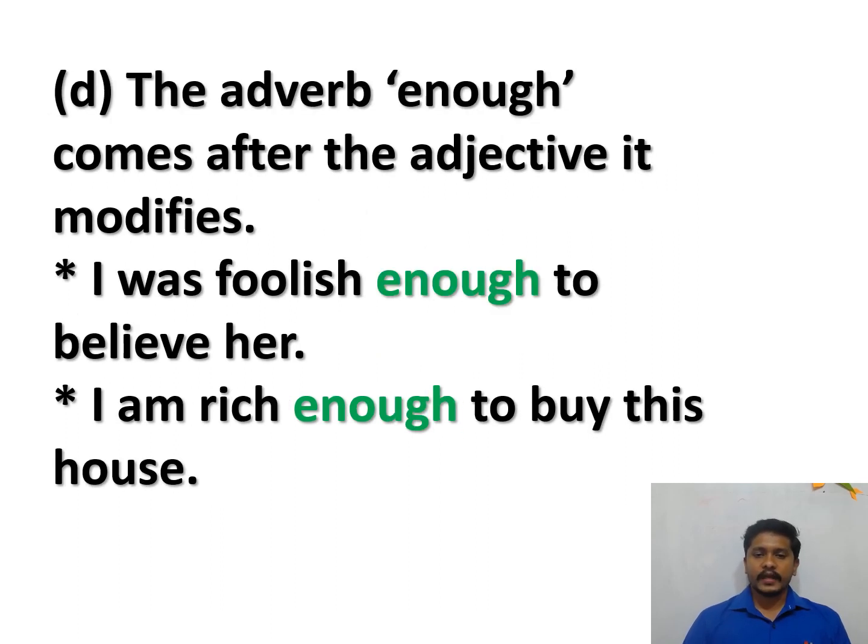Now the adverb enough comes after the adjective it modifies. Sometimes we have to use the adverb enough, E-N-O-U-G-H. Whenever we want to use the adverb enough, it comes after the adjective which it modifies. See the example: I was foolish enough to believe her. Second one: I am rich enough to buy this house. So here enough is used after the adjectives.